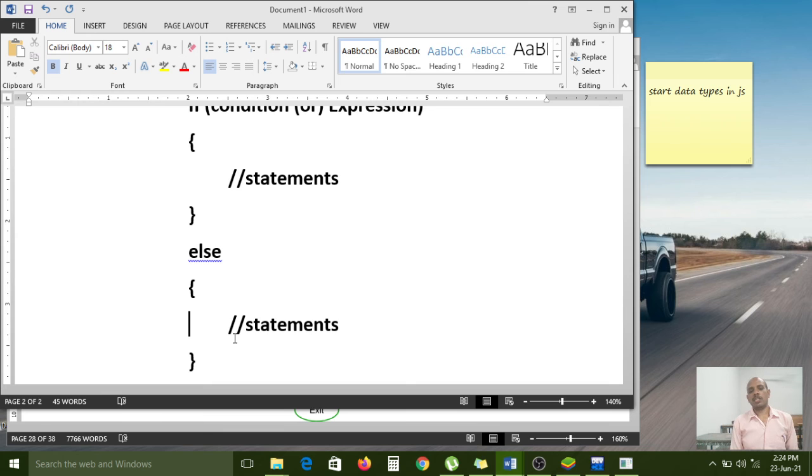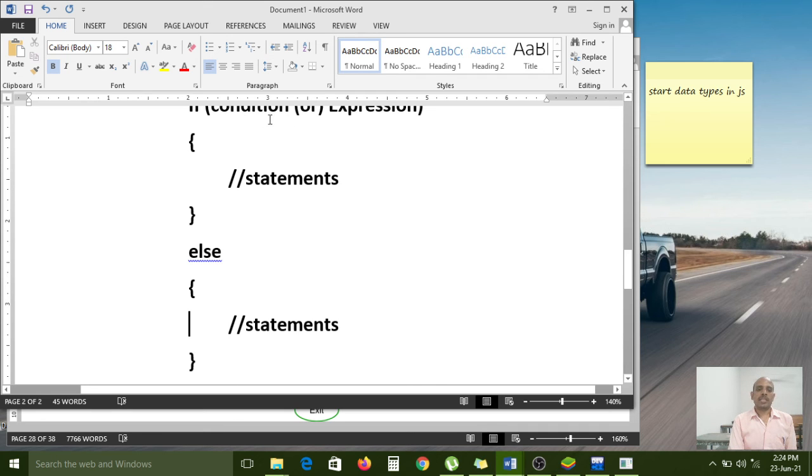So if you use if else statements, it completely depends on true or false conditions. If the given condition is true, then the if block will execute. If the given condition is false, then the else block will execute. It is changing the direction. So that's why these are called decision making statements. Here the decision is made based on the condition.